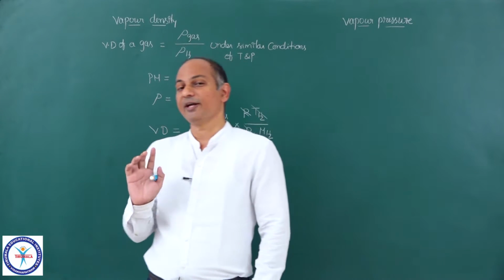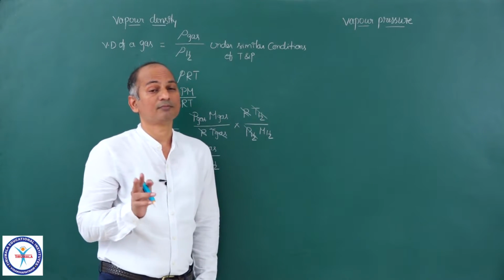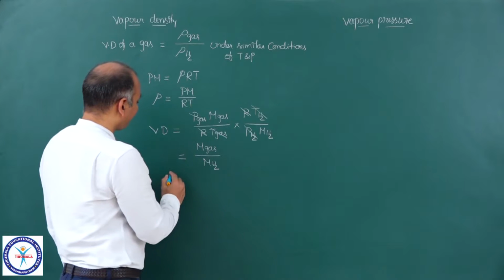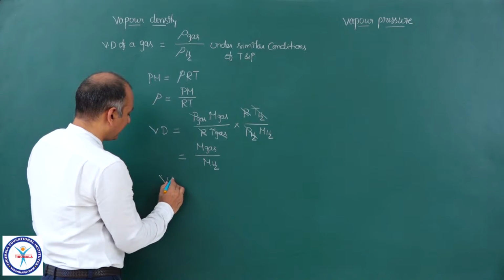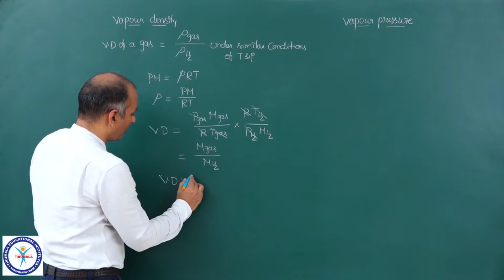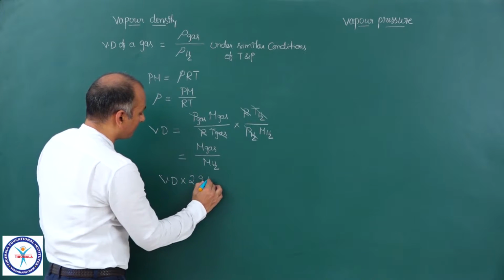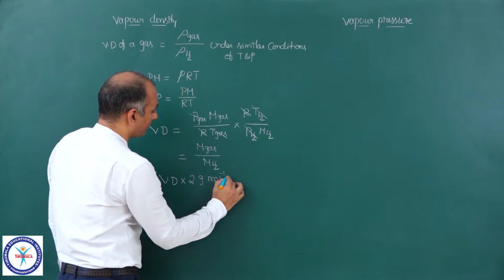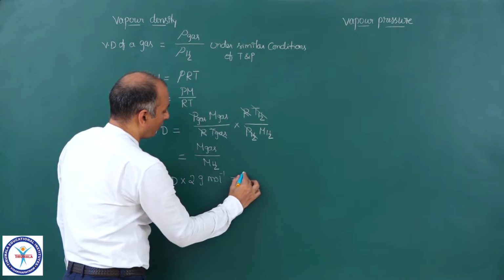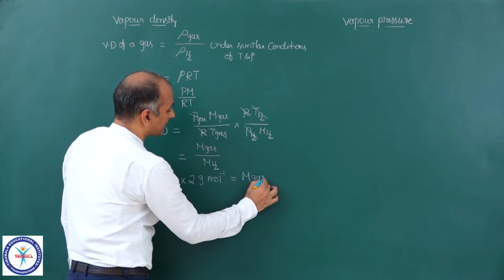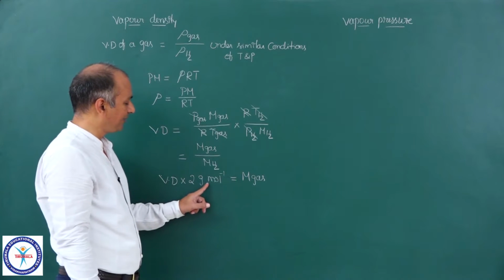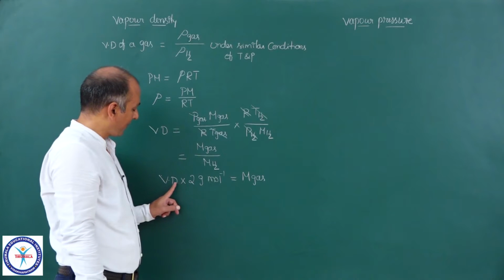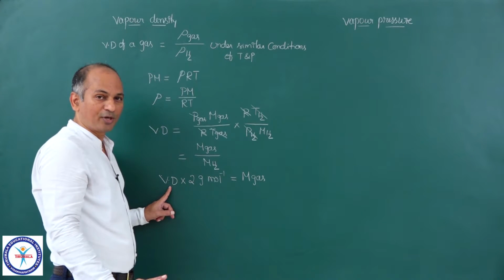So molar mass of hydrogen, you know already, is 2 gram per mole. So we can write this as vapor density into 2 gram per mole is equal to molar mass of the gas. And molar mass of the gas has the same units, gram per mole. Vapor density is a pure number, no units.